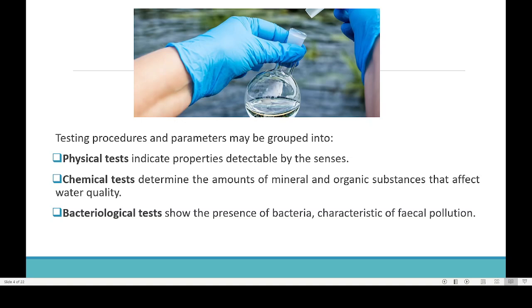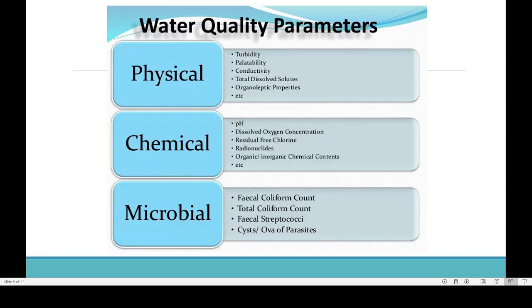Then chemical tests are there. The chemical test will mainly be checking for the presence of organic or inorganic minerals and also other organic substances which are present in the water. And thirdly, we have the bacteriological test. The purpose of the bacteriological test is to detect the presence of bacteria, especially fecal bacteria which survive in excretory matter. Such kind of bacteria has to be checked. So these are the 3 primary tests which are commonly conducted for testing the quality of water.